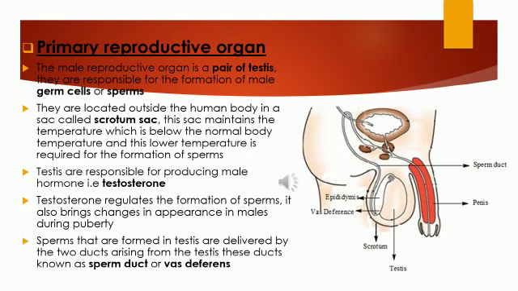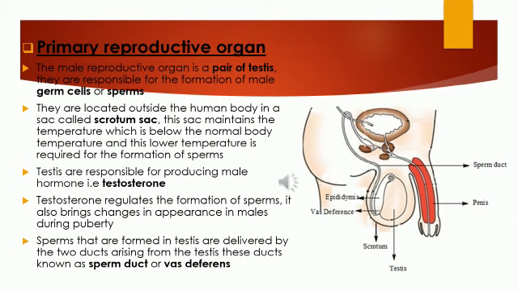So the reproductive organs produce the male hormone, especially the testes, that is said to be testosterone. And how do you remember this hormone name? Testosterone. It is similar to the name testis.